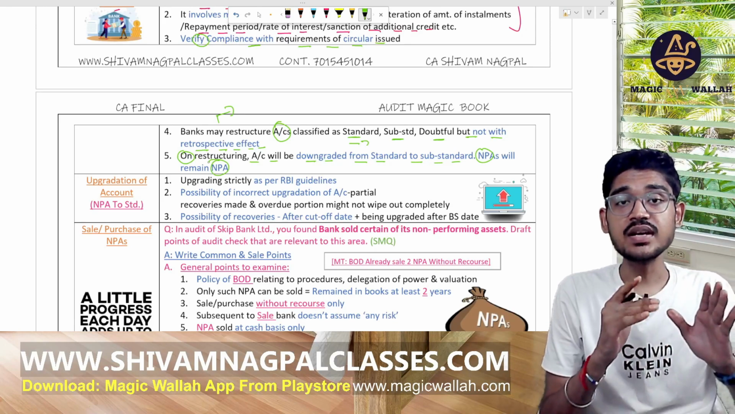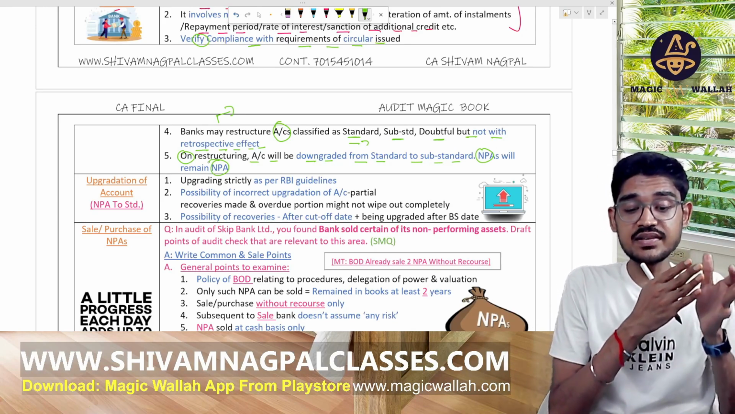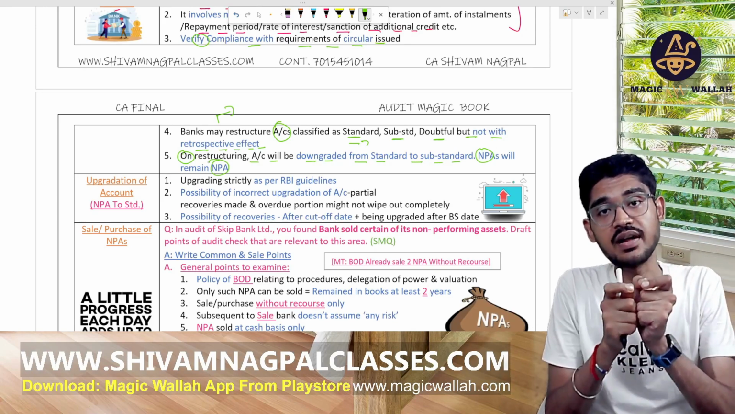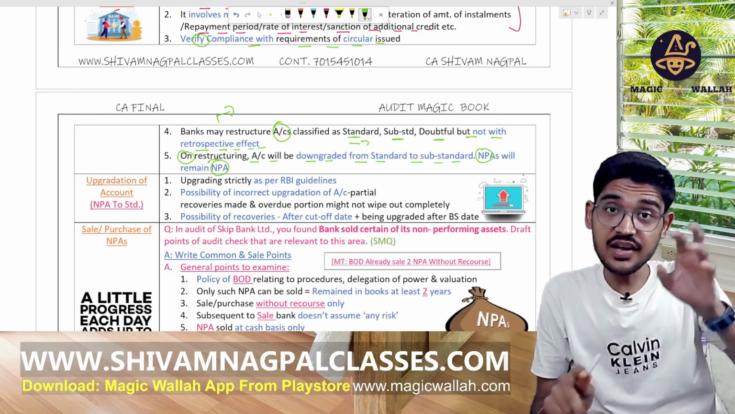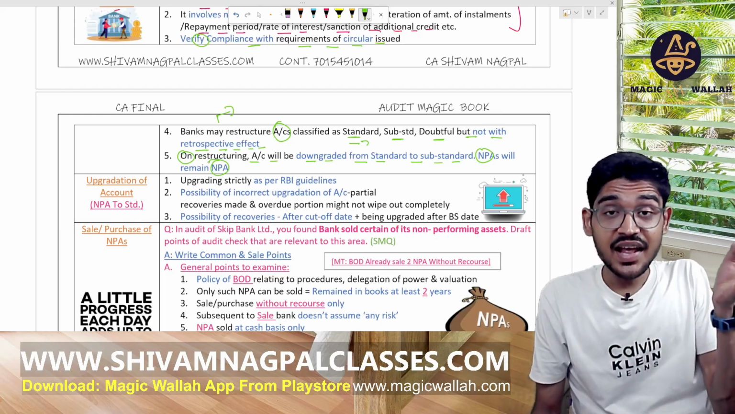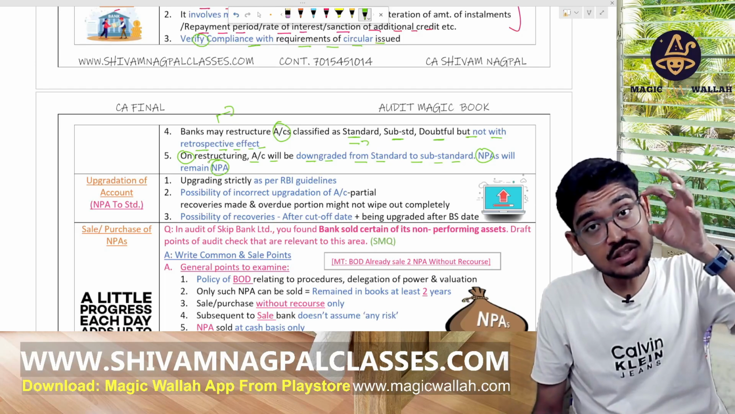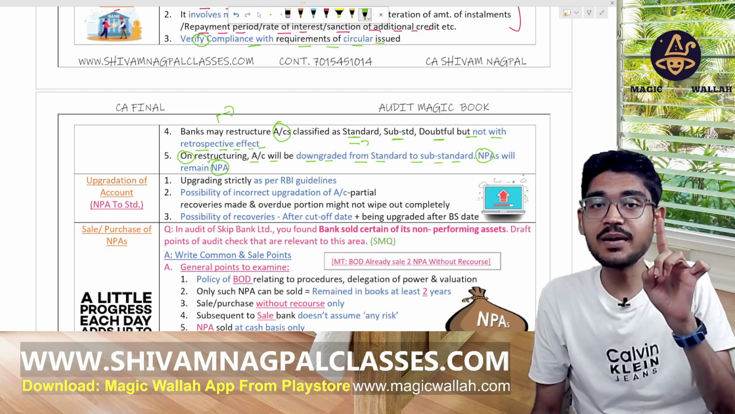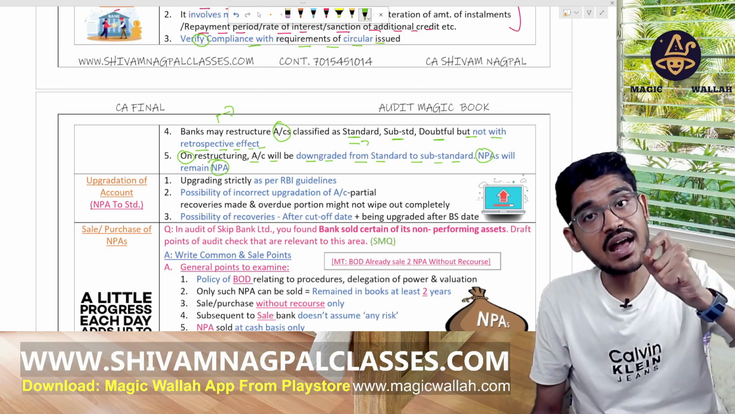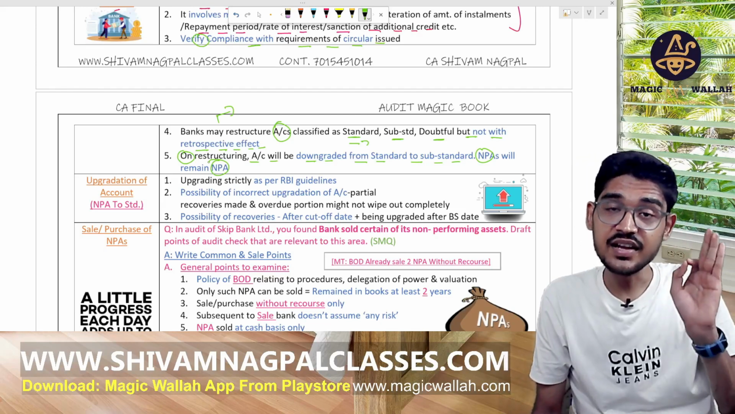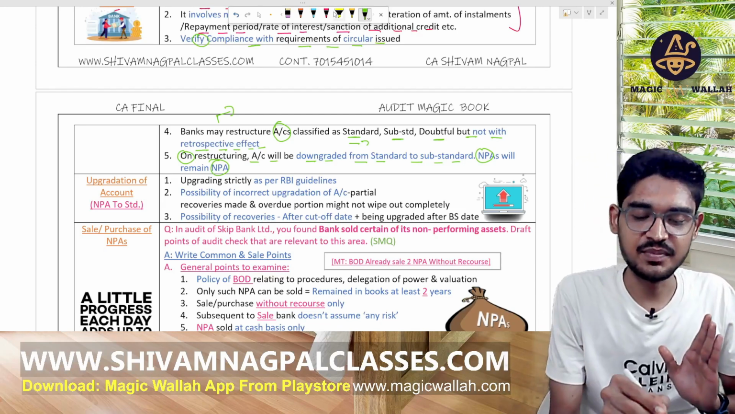Okay, if any account is restructured and it was standard, it becomes substandard after the restructuring. If earlier, before the restructuring, it was an NPA, then after restructuring it should also remain an NPA. It should not become an active account. It should remain an NPA after restructuring also. This line is very important.